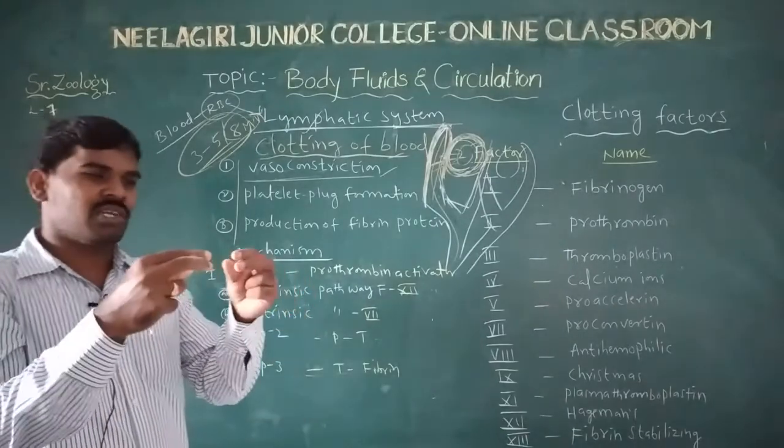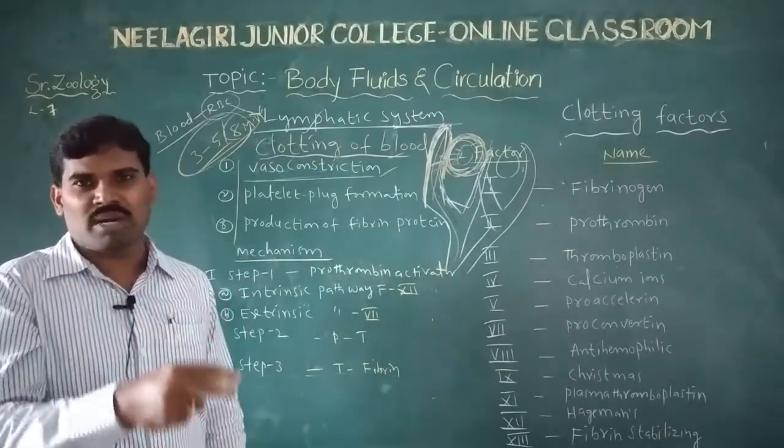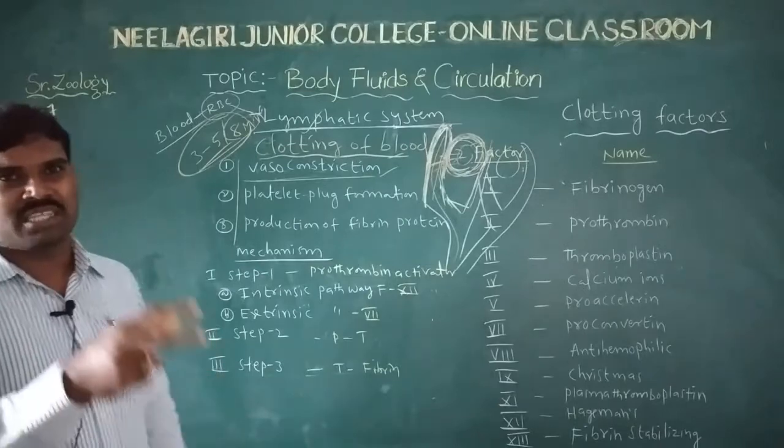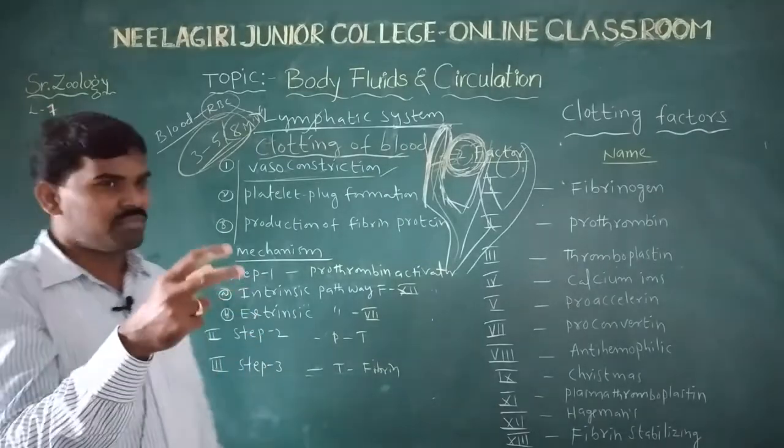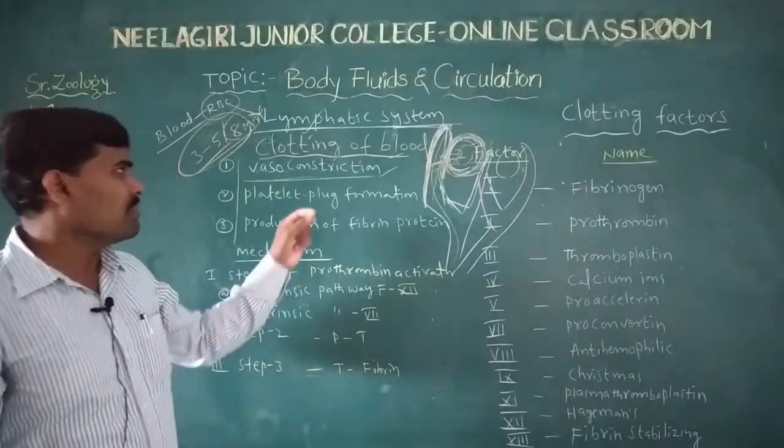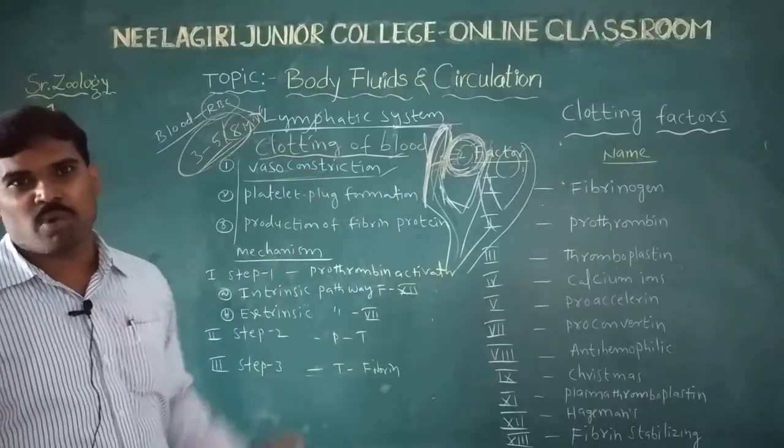The contraction of the vascular wall, its thickness or tightness, immediately closes the injured part first.